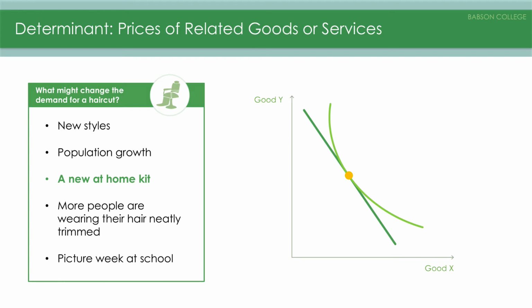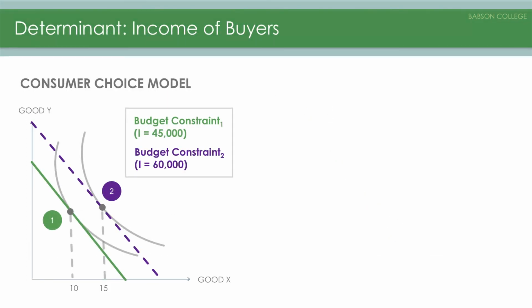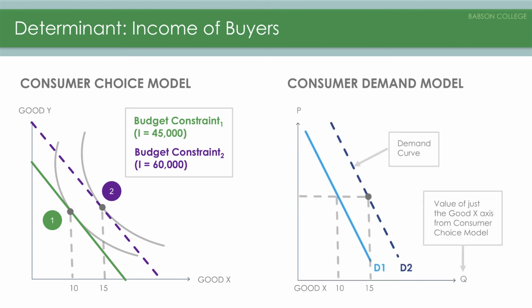The budget constraint can also change if the income of the individual changes. This will move the entire budget constraint closer to the origin if income decreases, or further away if the income increases. This would then change the optimal bundle, which would shift the demand curve. Note that this change happens even if prices are held constant, so we're talking about a point on a different demand curve.